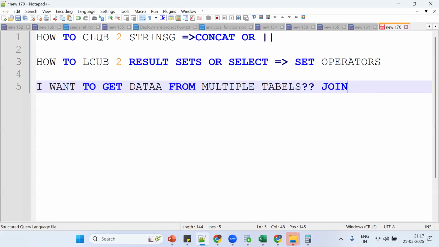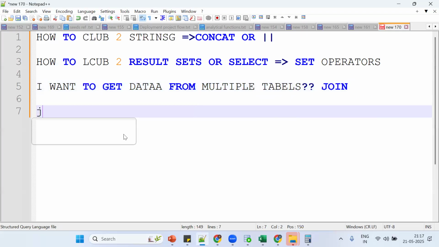See, you need to understand: for strings, go for concat. For result sets, go for set operator. Same thing: I want to get data from multiple tables, now we should go for joins concept. Tell me what is join. If I want to get data from multiple tables, we should go for joins concept.